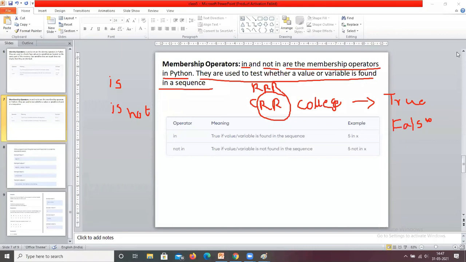Now, does anyone have any doubts regarding these? Please ask me. After 2 minutes we are going to solve two small problems. Unmute yourself or place your doubts in the chat box.